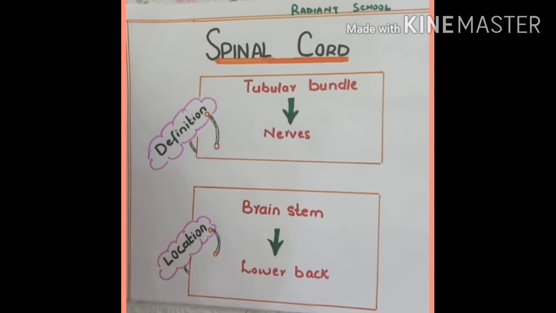Next question is, what is the location of spinal cord? Spinal cord starts from the brain stem and extends to the lower back. Again, recall your previous lecture knowledge about brain stem. Medulla oblongata, pons, and midbrain are collectively referred to as brain stem.